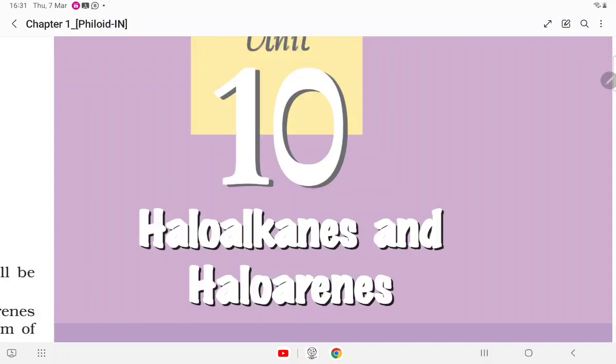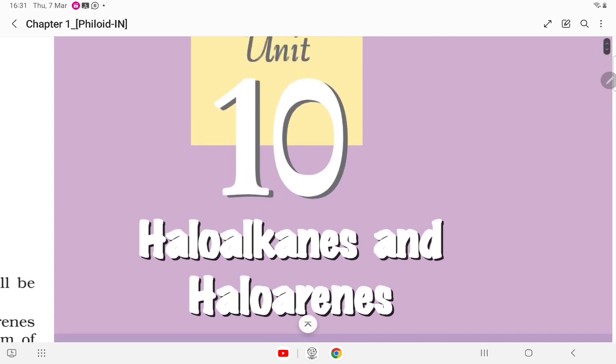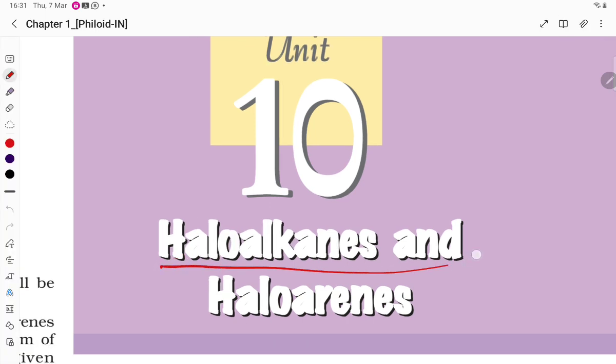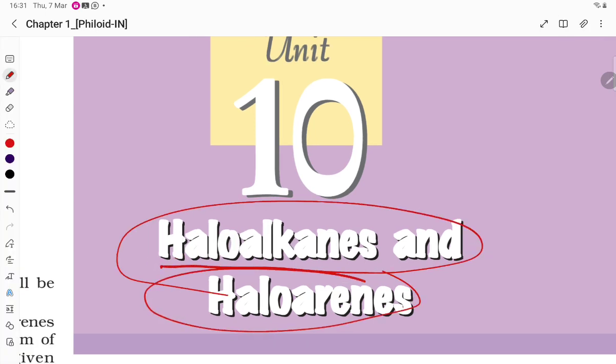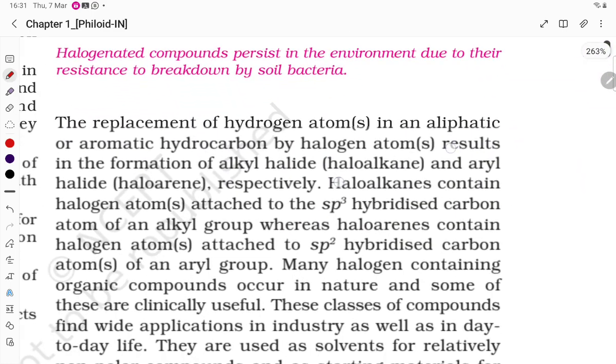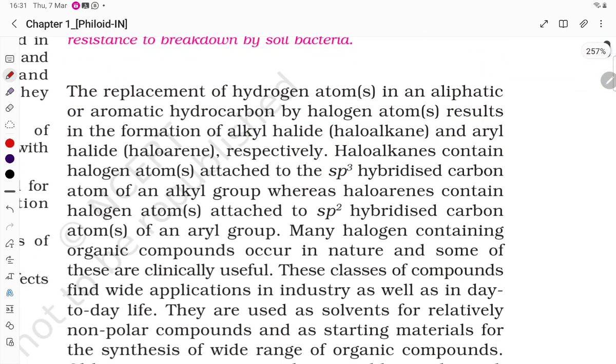Hello students, let's see the chapter. What is this one? The chapter is Haloalkanes and Haloarenes. If you talk about haloalkanes and haloarenes, a halogen-substituted alkane is called a haloalkane and halogen-substituted arenes